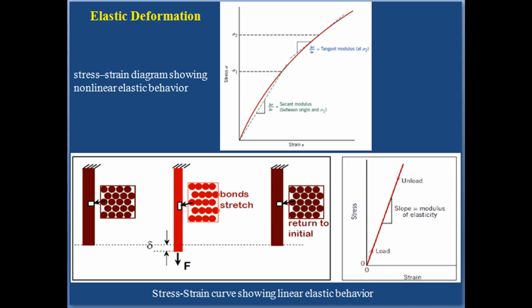Now we are going to discuss the next point, that is elastic deformation, in which we are going to discuss stress strain behavior. The degree to which a structure deforms or strains depends on the magnitude of an imposed stress. For most metals that are stressed in tension and at relatively low levels, stress and strain are proportional to each other. This is known as Hooke's law, and the constant of proportionality E is the modulus of elasticity or Young's